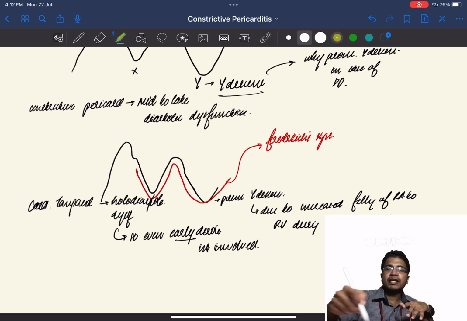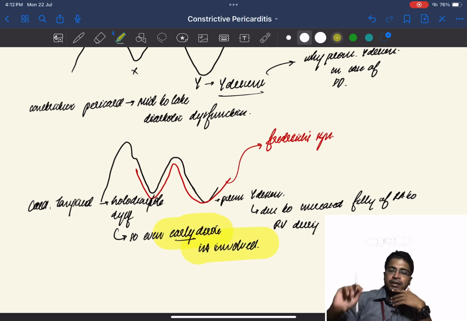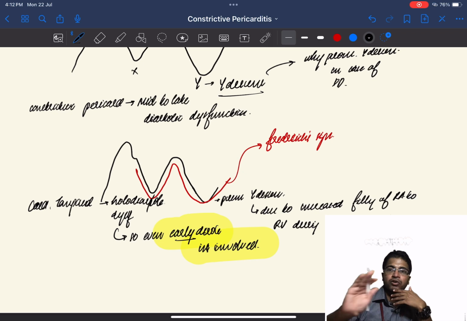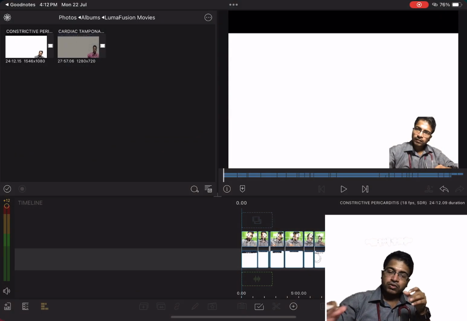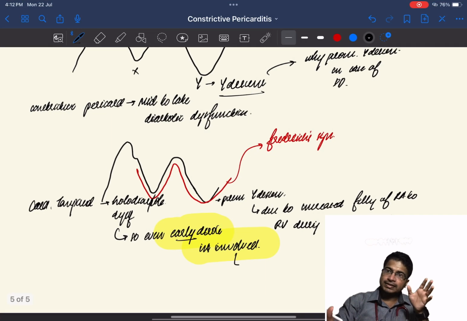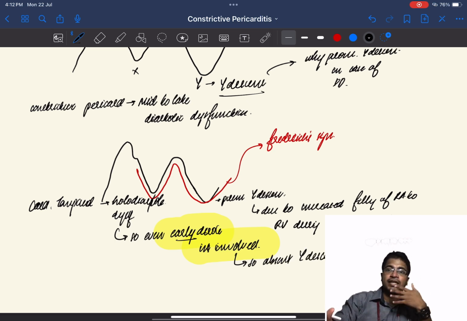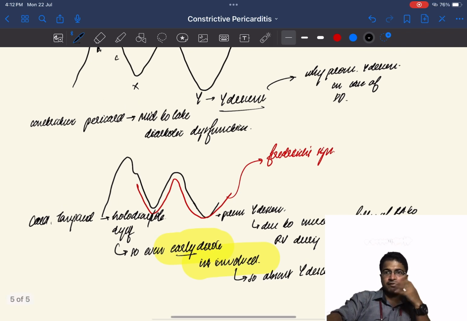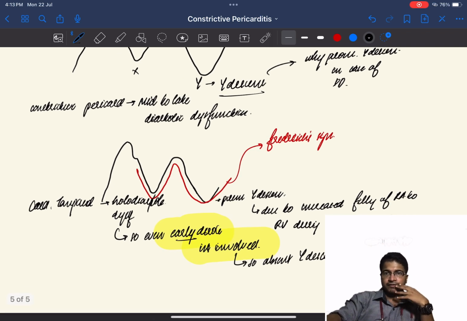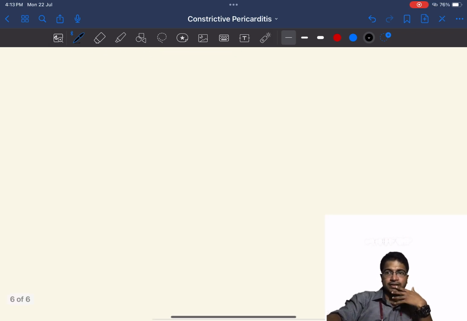So that is the reason why we are not having a prominent Y descent in case of cardiac tamponade. We are having an absent Y descent with a prominent X descent in cardiac tamponade. In constrictive pericarditis, the prominent X descent is still there, but the Y descent is much more than that of the X descent. So this will lead to a W-shaped JVP, which is nothing but Friedrich sign. Okay, so we have discussed the JVP. This is what is required from an entrance point of view: cardiac tamponade and constrictive pericarditis JVP findings.